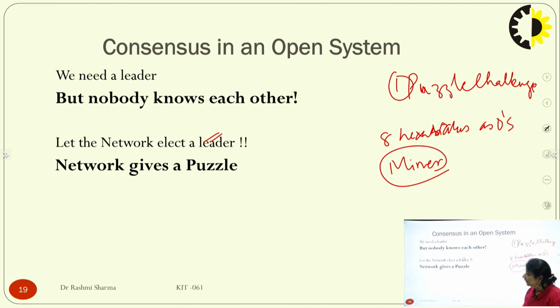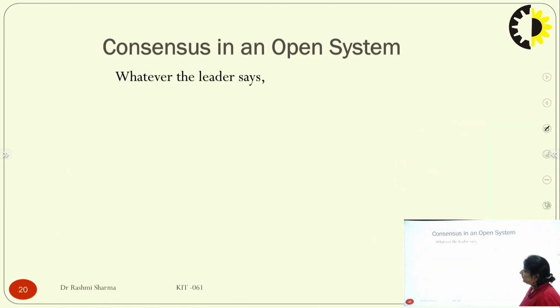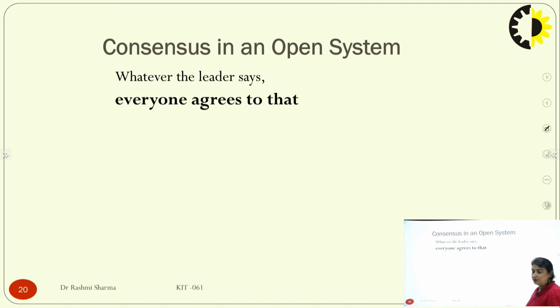Obviously, how is that leader elected? We give the network a puzzle and everyone tries to solve it. Each and every person tries, not only this person, and the one who gives the solution becomes the leader. That is the way we elect a leader. This is also called the puzzle challenge problem in our open environment. Whatever that leader says, everyone agrees on it. The miner sends that particular block, saying this block has to be added to the network, and so that block is added to the network.